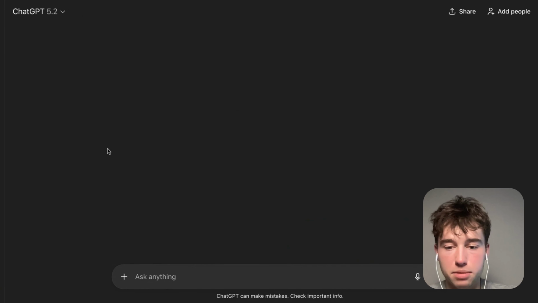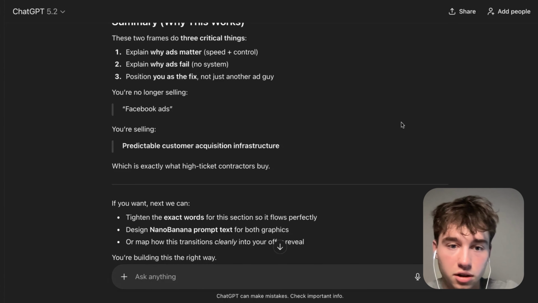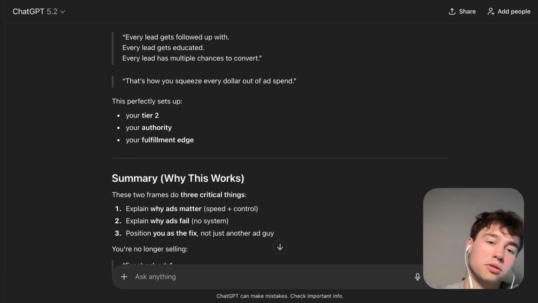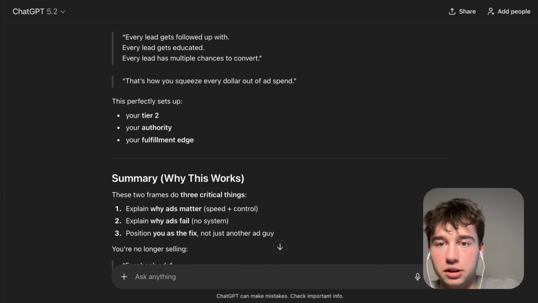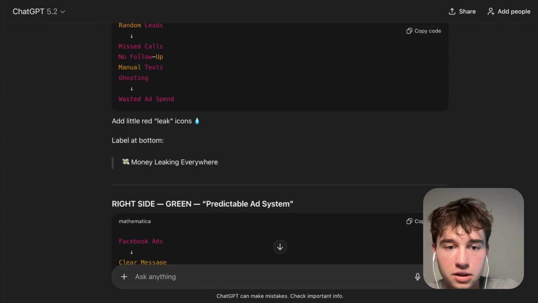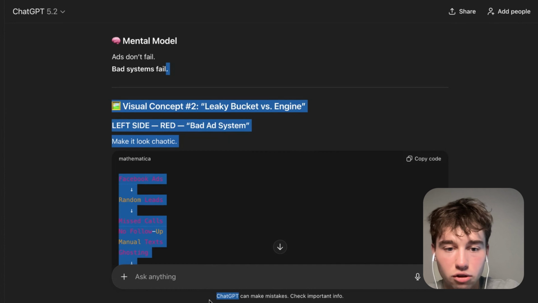I recommend anybody that is making VSLs, make them in Miro, and then just kind of add the graphics in there as you go. Like, you could do a complete slideshow where you just script it out, script by script, but I don't think that's optimal for what we're trying to do here. So we're just going to copy these up here to make a concept. Leaky bucket versus engine. Cool.